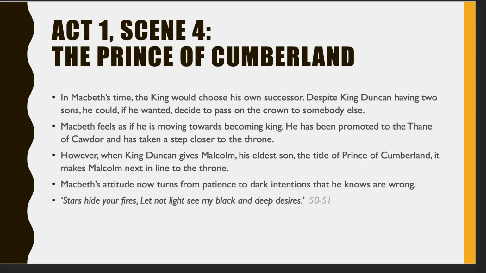We know that he's thinking about becoming king and he's thought about it. He's gone from being scared to considering it but not intending to do something. But as soon as Duncan puts an obstacle in his way, when he makes Malcolm Prince of Cumberland, all of a sudden he starts understanding that he has to do something to become king.